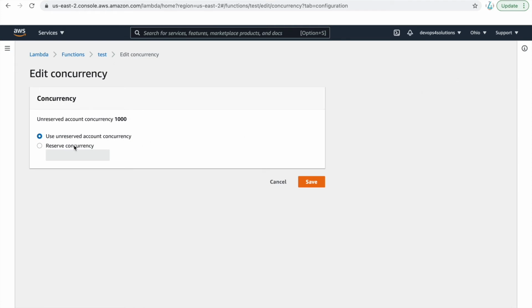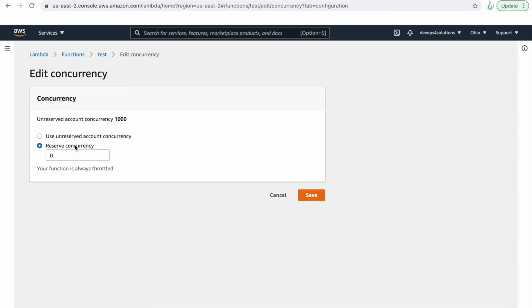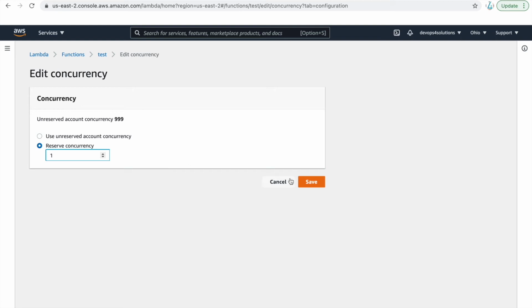Now you can also define or reserve the concurrency. Like I want my function to run 5 times, or you can do other settings. If I set it to 0, then your function is always throttled because you defined it as 0. It means it cannot be run even once, so you will see that it's always throttled. And if I set it to 1, then it should be good. So this is what concurrency means: how many times you want your function to run concurrently. The default is 1000, but you can change it and reserve concurrency for specific functions.